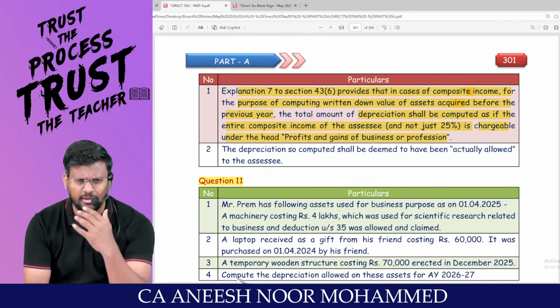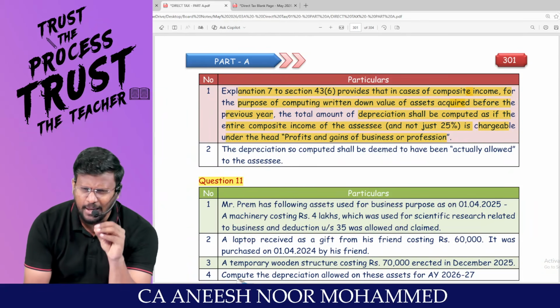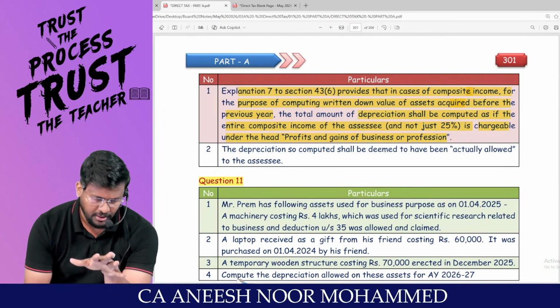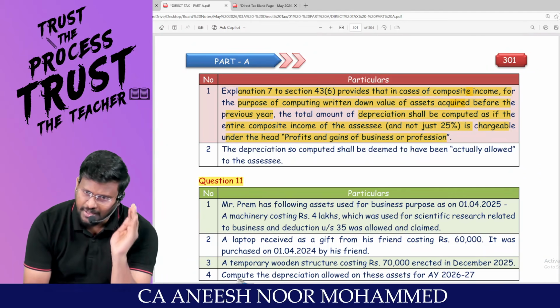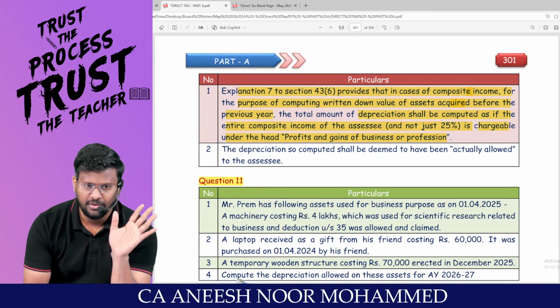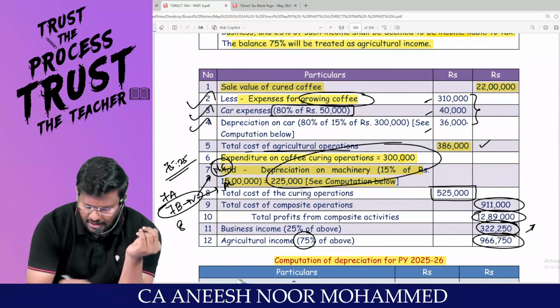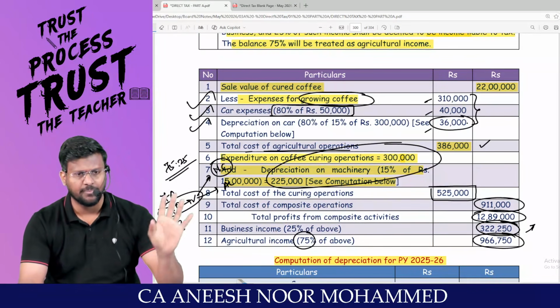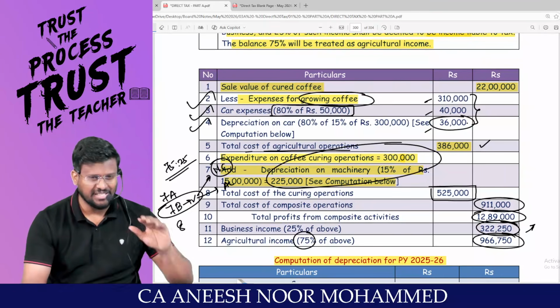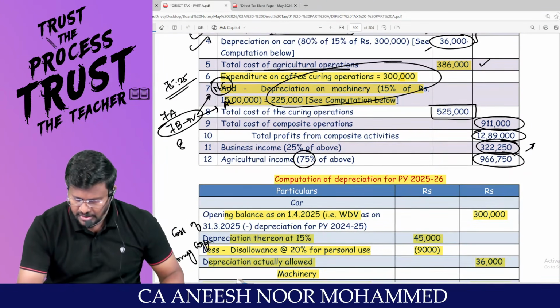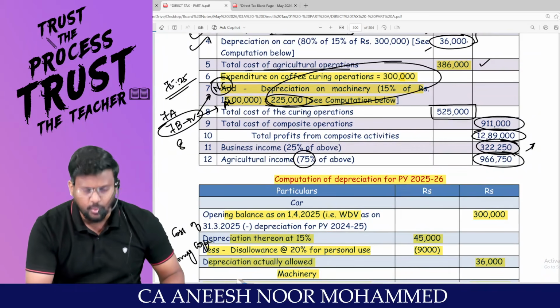What they are trying to say is, when you are calculating depreciation, don't apply the 75-25% classification. Sir, calculate the depreciation 100%. If you see the answer now, I have claimed here 100% depreciation. So don't say 80%. Sir, that 80% is the 100% for the PGBP. And here I have claimed, sir, the entire 2,25,000.